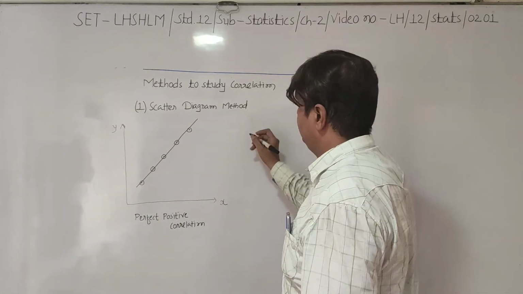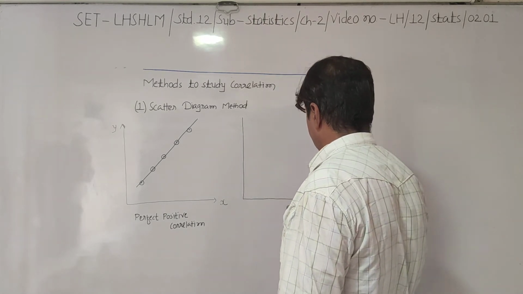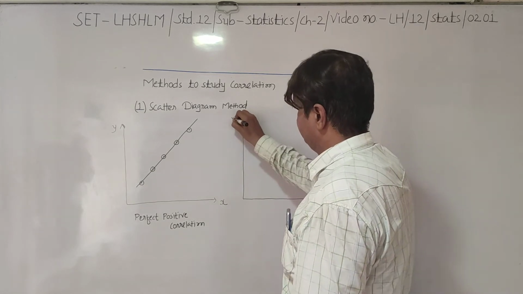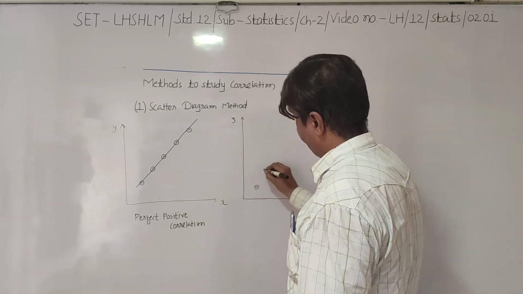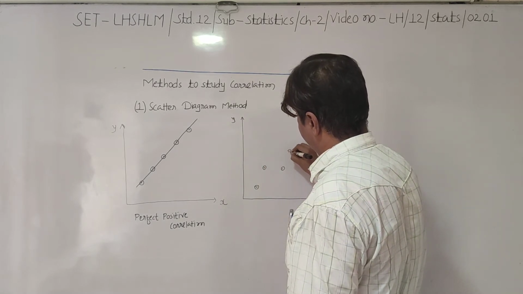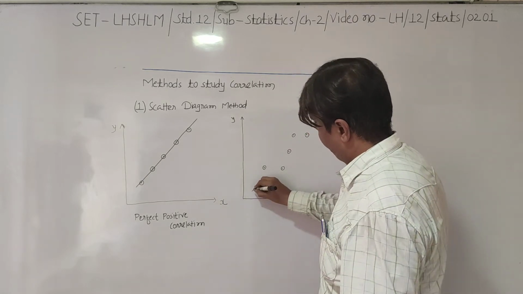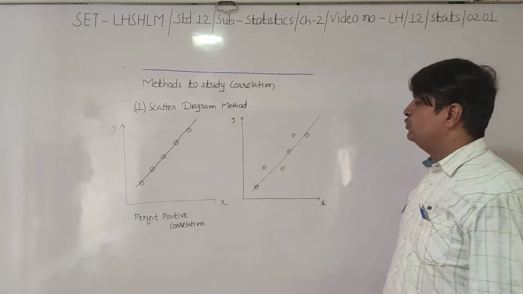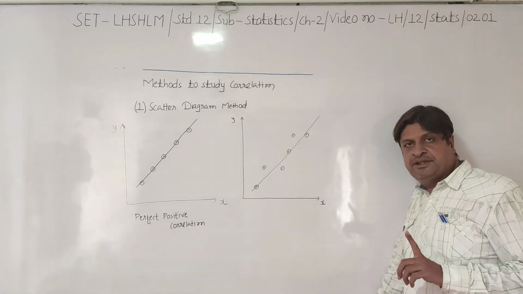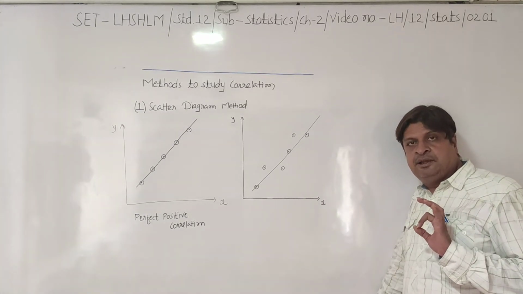Now let us take another example. Suppose we are plotting all the points on a graph on the x and y axes. We got a pattern like this. See here, we can draw a line moving left to right upward, but all the points are not lying on the same line, right?